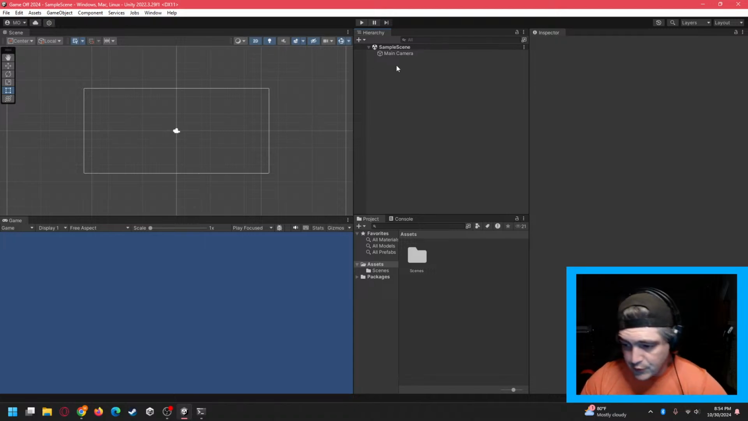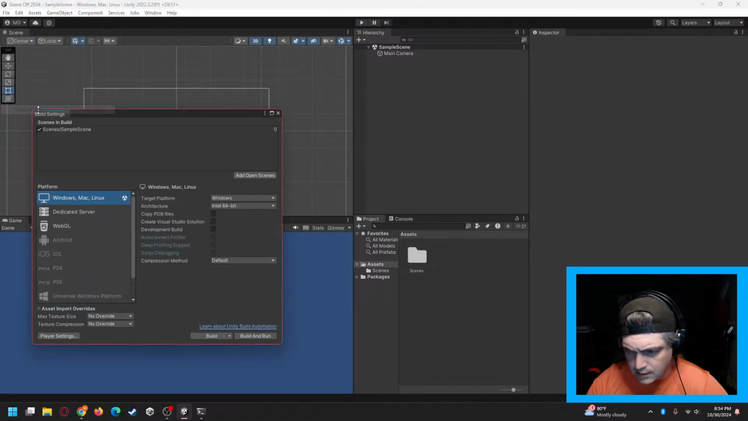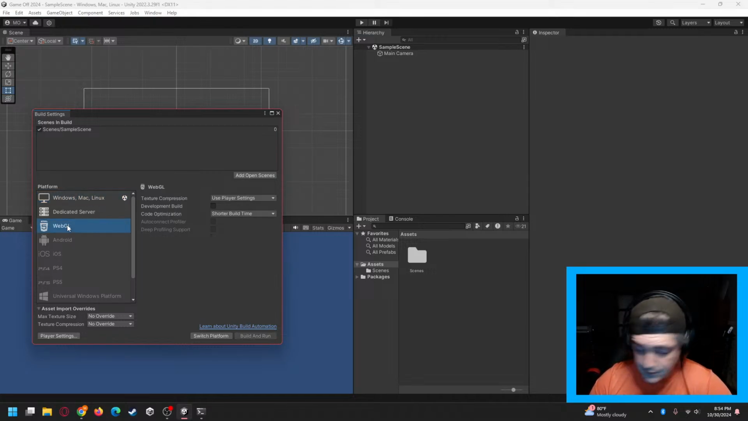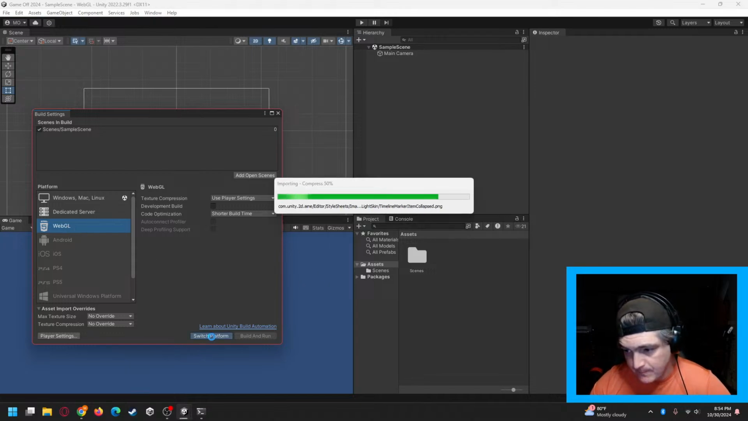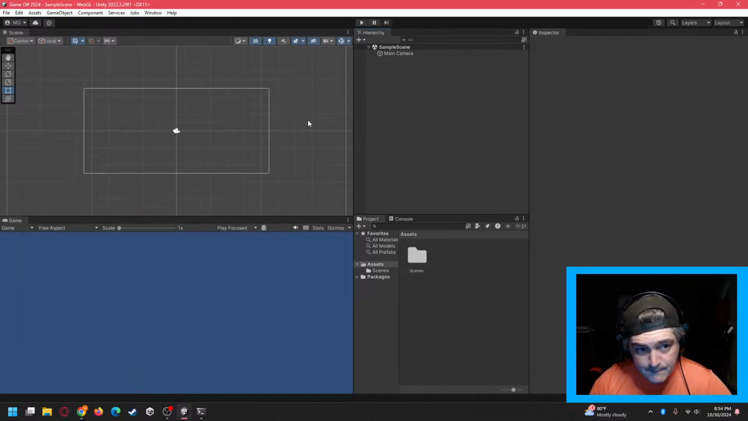Okay. So the two pieces that we need right now is we need to adjust our build type. Our build type is currently set to whatever the default is, which I believe is desktop, Windows, since I'm on a Windows machine, or Mac if you're on it. Yes, mine's currently defaulted to Windows, Mac, and Linux. I'm going to go ahead and set that to WebGL. Hit switch platform. Okay, so that's all I need to do to make a WebGL build.